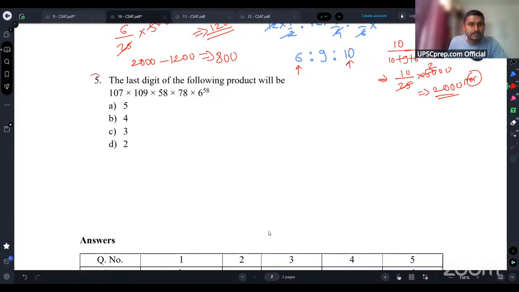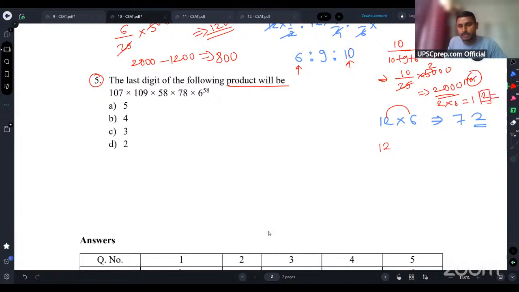Okay, see guys, the last digit of the following product will be. Now see, the last digit only depends on the last digits of the numbers in the product. As I explain, for example, if I take the product of 12 into 68, I will take a simpler example, 12 into 6. In this case, 12 times 6 is 72, so the last digit is 2. If you pay attention, 2 into 6 is 12, which also has the same last digit, 2.